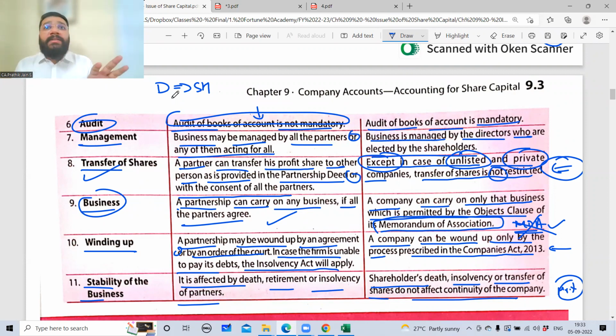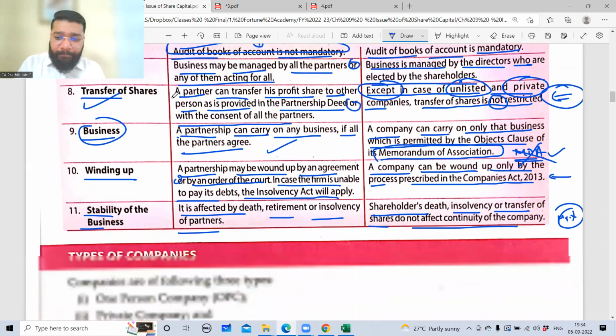So there are certain directors who are directors cum shareholders, and there are certain directors who are only directors. They don't want to be a part of the ownership. So both options are available. Sir, in case of loss, till how much share they got, they need to pay? No, don't get into that. It'll become too messy at this early stage. Let's not go there. So have I answered your query?